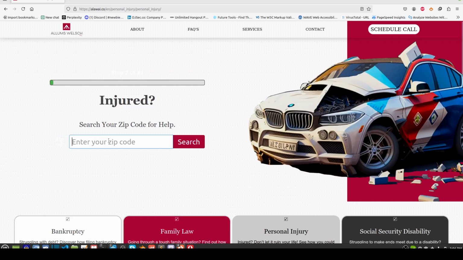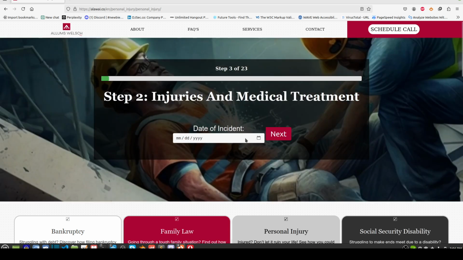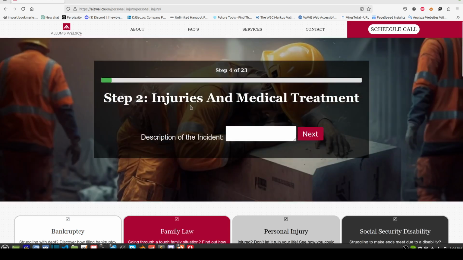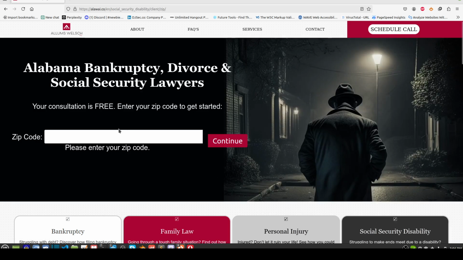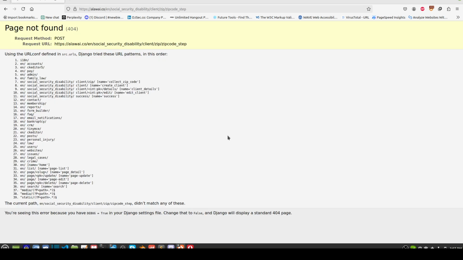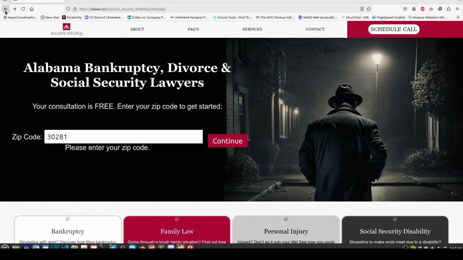The injury stuff, when you come through here, you've got the timeline that shows you how many more items you've got to fill out. The Social Security disability, I'm still setting this one up. I don't even know what's going to happen if we start filling this one out. Yeah, I'm still setting those pages up.